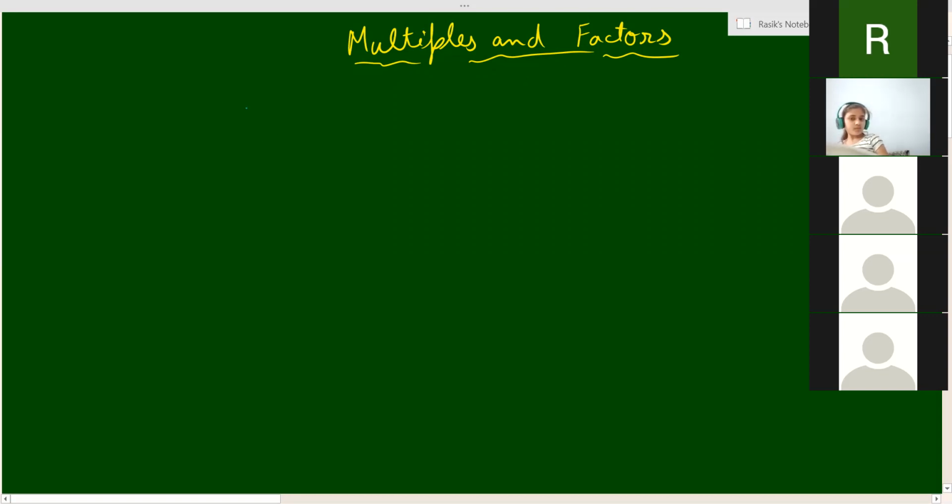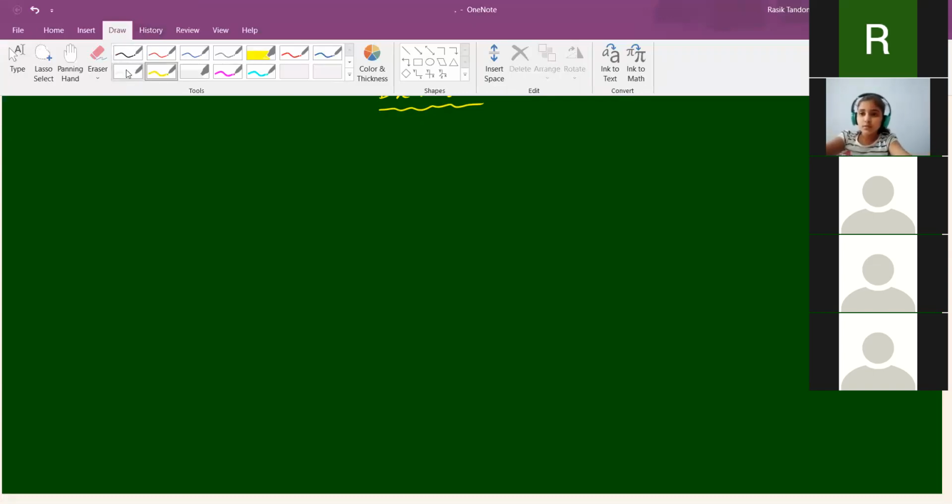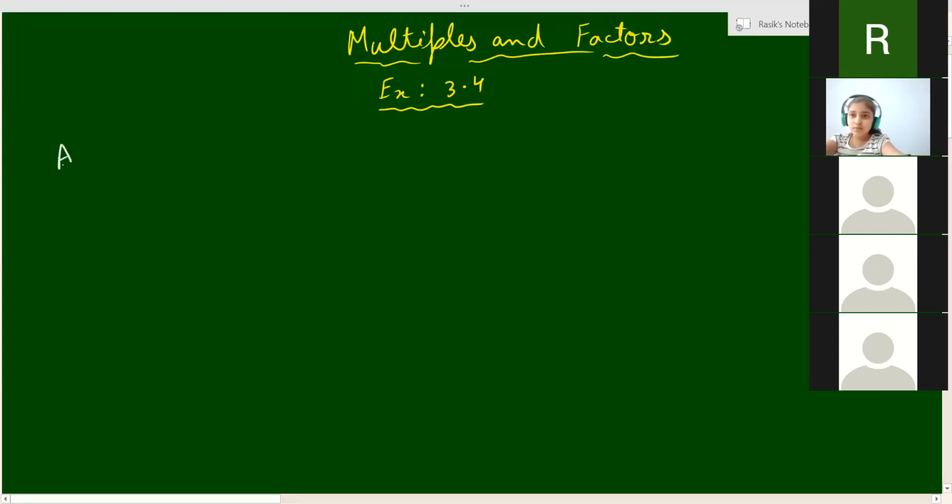Okay, exercise 3.4, we have to start. In this, let us start with question A. Find whether the following numbers are prime or composite. बहुत easy है. The first one is 39. We have to tell whether this number is a prime number or a composite number.